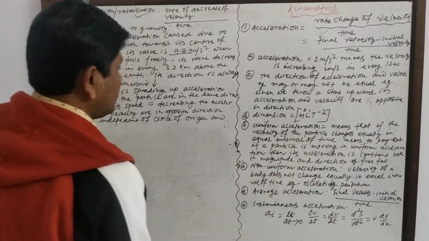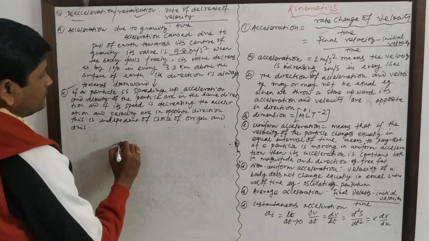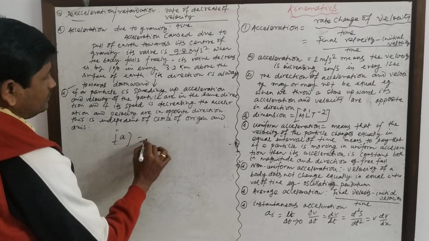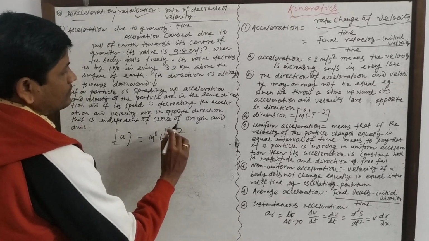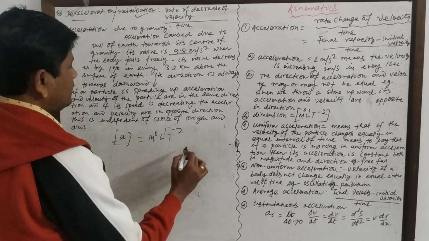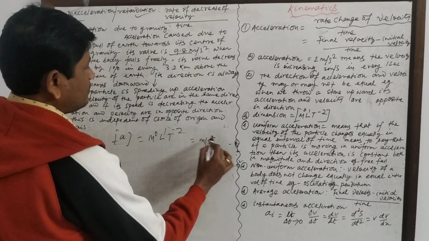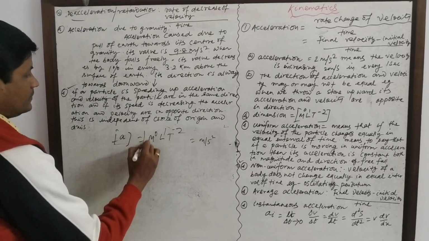The dimension of acceleration is M0 L1 T minus 2. That is meter per second square.